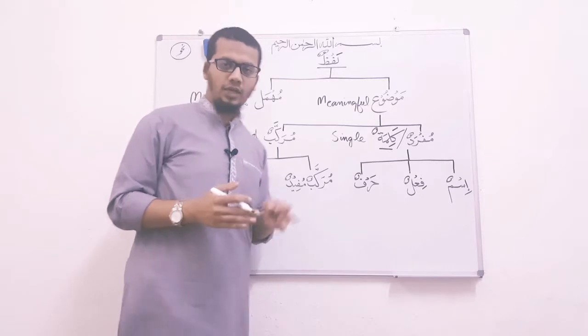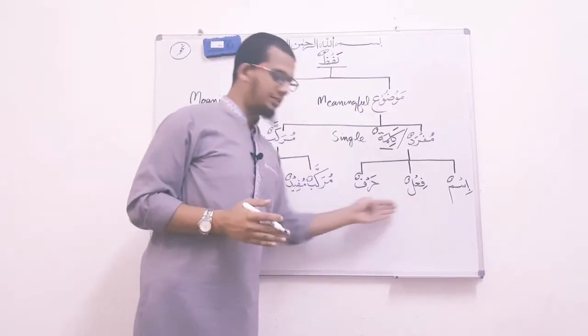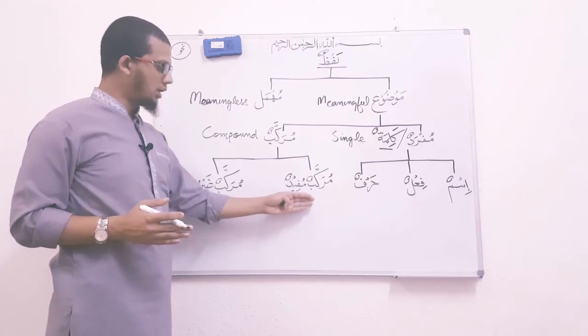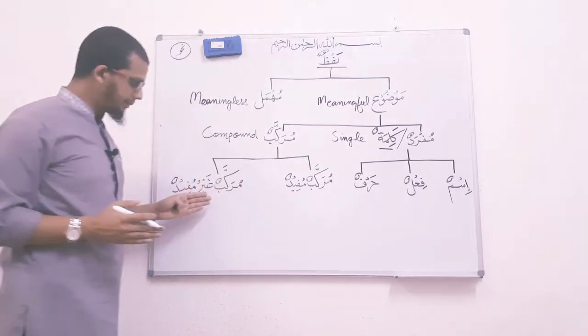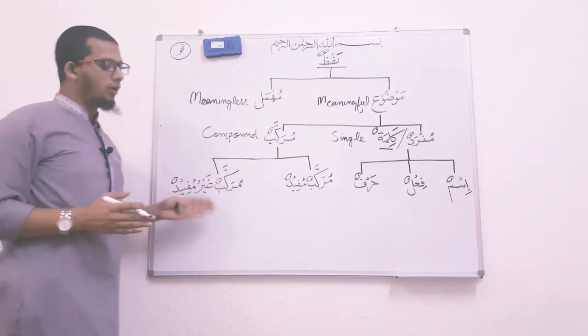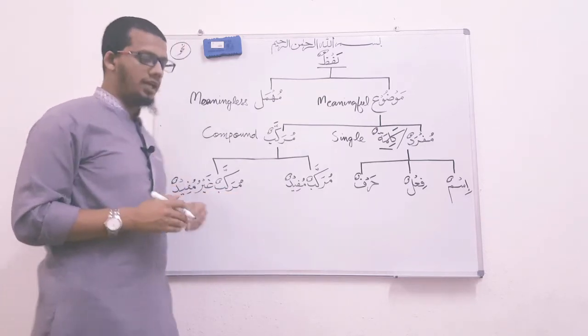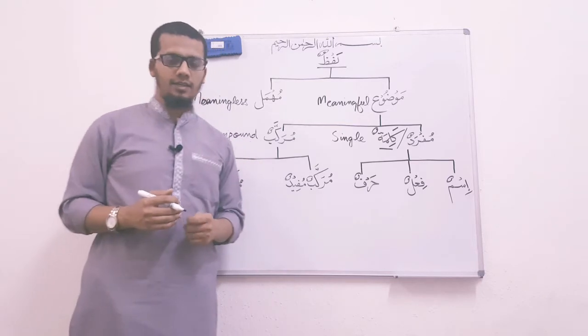In today's lesson we are not going to talk about what these three things mean. And Murakkab has two types also, Murakkab Mufid and Murakkab Ghair Mufid. Also we are not going to talk about Murakkab Mufid and Murakkab Ghair Mufid in today's lesson. This will be coming in the next coming lessons.